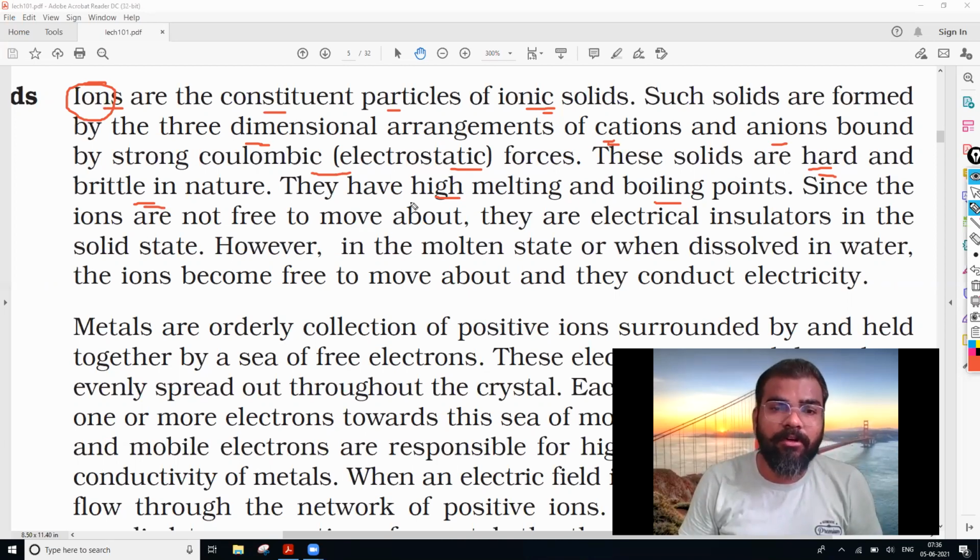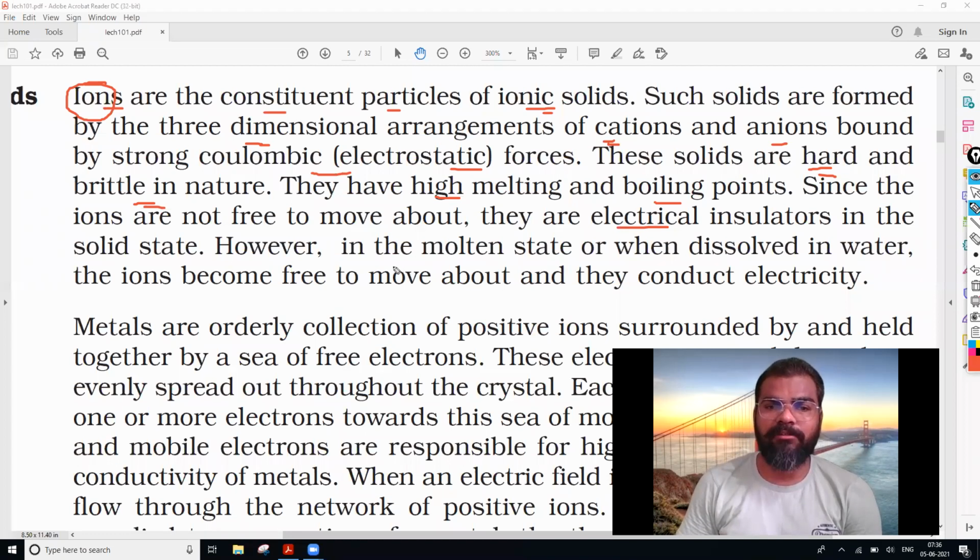They are not free. They are bound to each other: positive is bound with negative, negative is bound with positive. So they do not have free electrons or free ions to move. That is why they are electrical insulators in the solid state, meaning they cannot pass electricity.